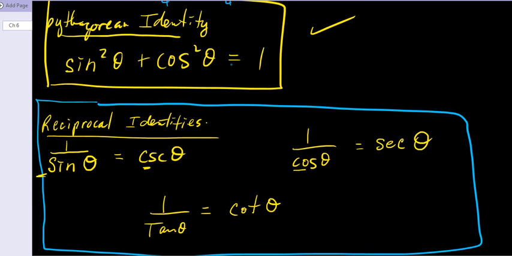Now I just want to say one thing here. Of course, there is an equal sign in all of these identities, stating that one side is equal to the other side all the time. So that's very true. However, in this chapter, as we move through, one of the big things that you're going to have to remember is that this is not an equation that you can manipulate like other equations.